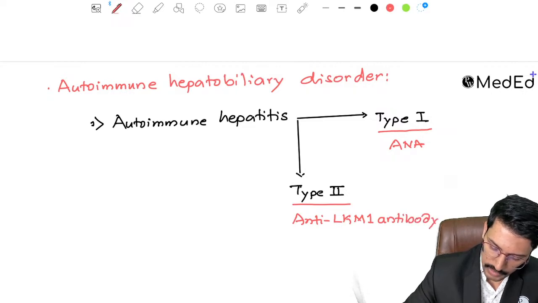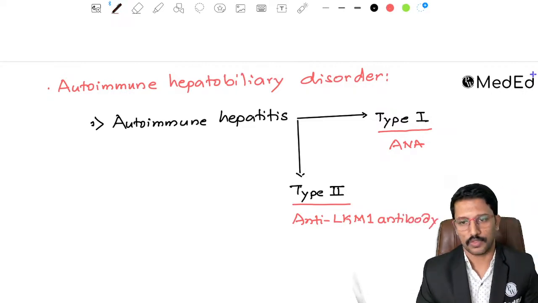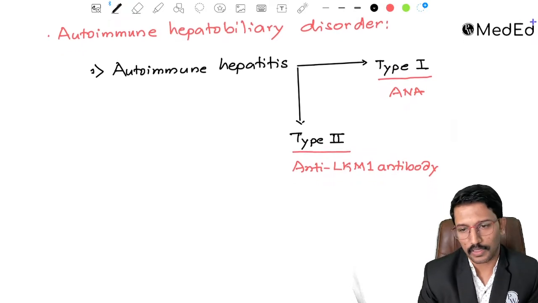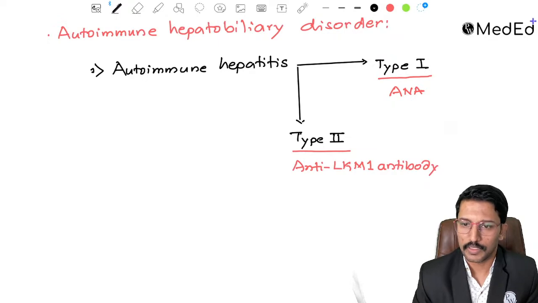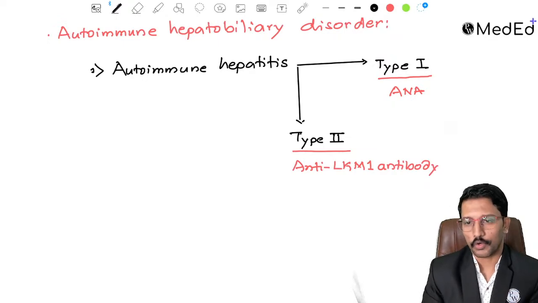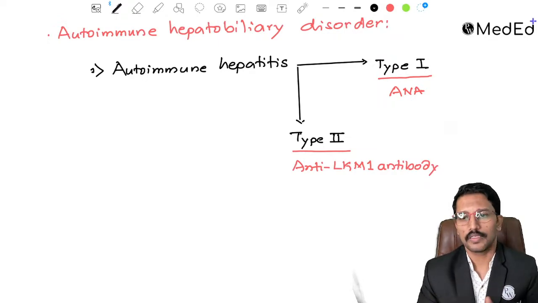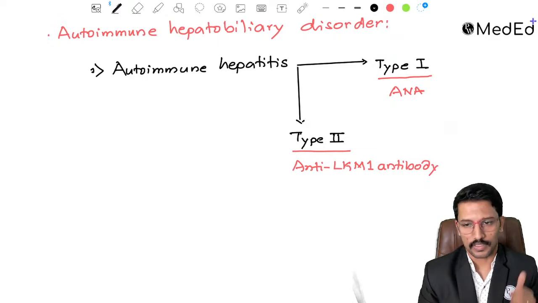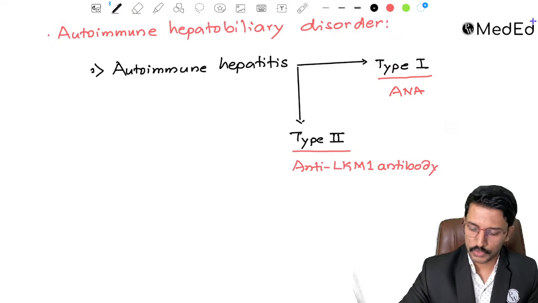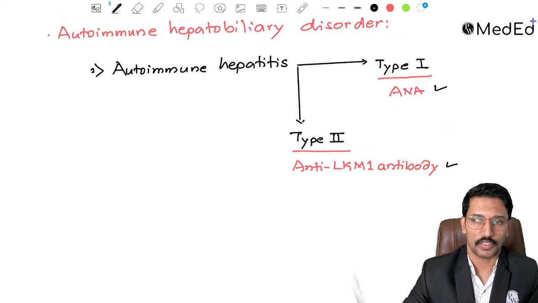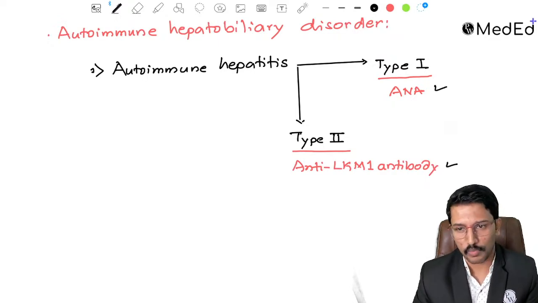Okay, so this is an extremely important MCQ. They might ask you this, like there is a patient who presented with repeated episodes of jaundice, viral hepatitis workup is negative, and we are suspecting the possibility of autoimmune hepatitis. We have done this antibody profile. So what is the diagnosis? Is it the type 1 autoimmune hepatitis or is it type 2 autoimmune hepatitis? So type 1 is when ANA is positive, right? So where do we typically talk about ANA?